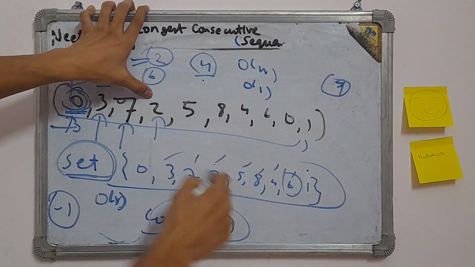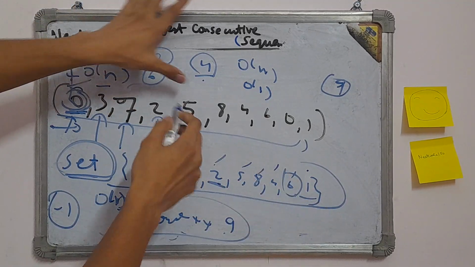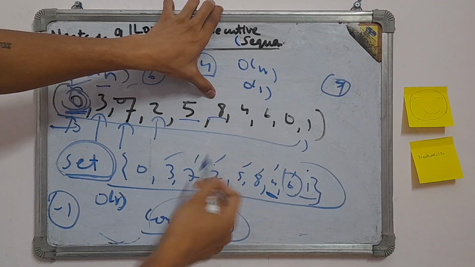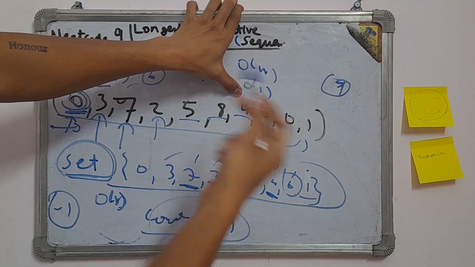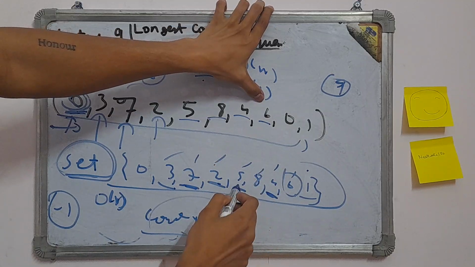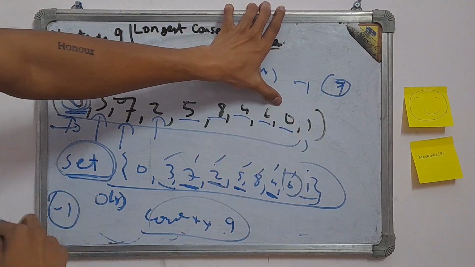Now we go to 2. We ask if 1 is there or not. 1 is there, so skip. For 5 we ask if 4 is there, so skip. For 8 we ask if 7 is there or not. 7 is here, so skip. For 4 we ask if 3 is here, skip. For 6 we ask for 5's existence, 5 is here, so skip. For 0 we ask for -1, which is not in the array.